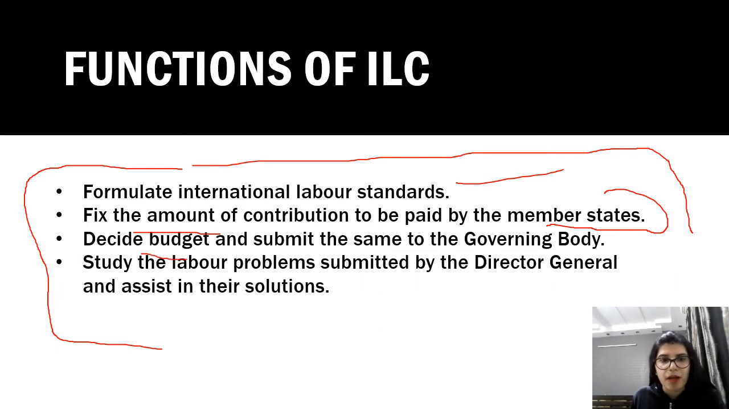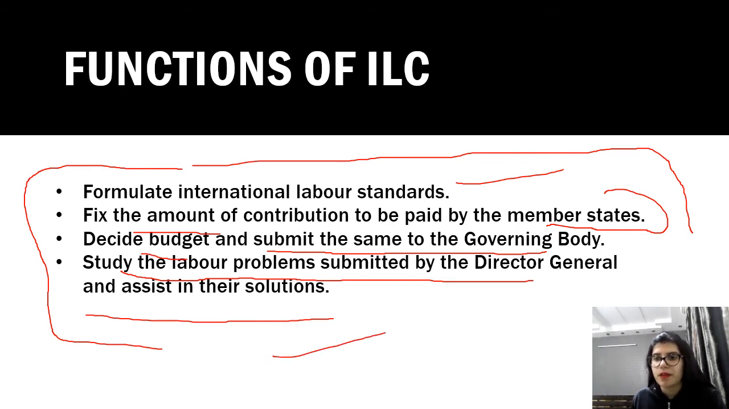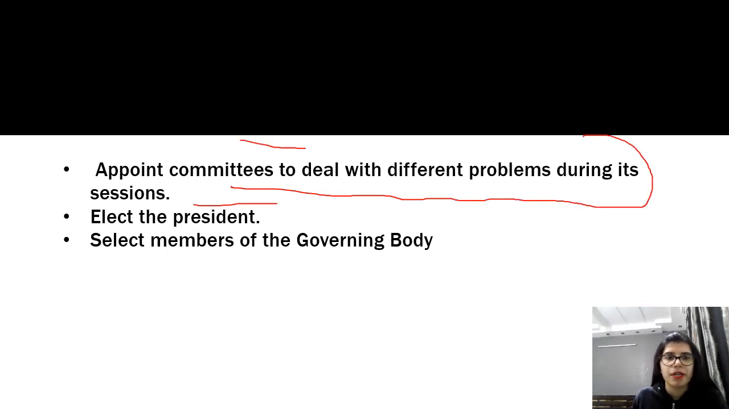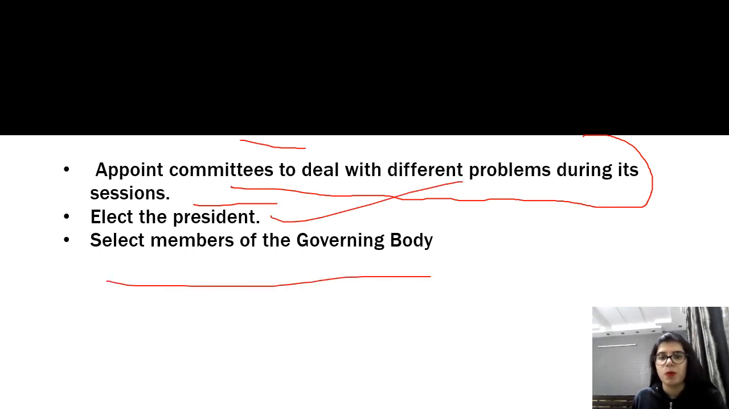Then they decide the budget and submit the same to the governing body. Okay, then study the labour problems submitted by the Director General and assist in their solutions. Okay, so they study the problems of the labor encountered in various cities, various countries, right? And then appointing committees to deal with different problems. I told you before when I was telling you about the constitution that they appoint committees. Then electing the president. Okay, then selecting members of the governing body.